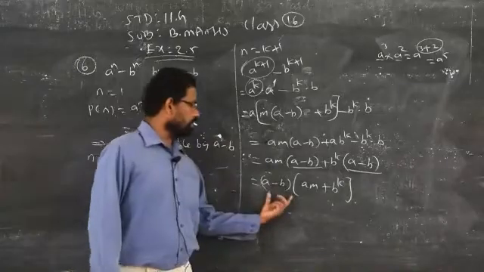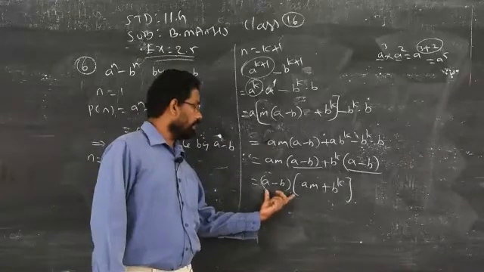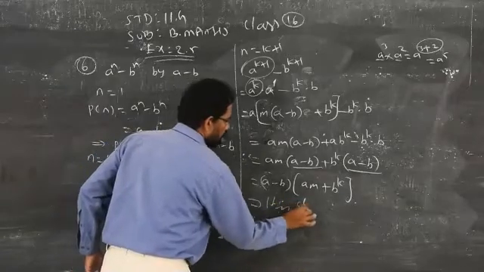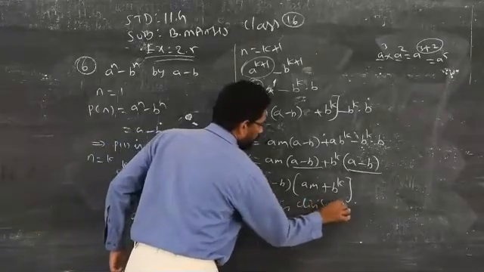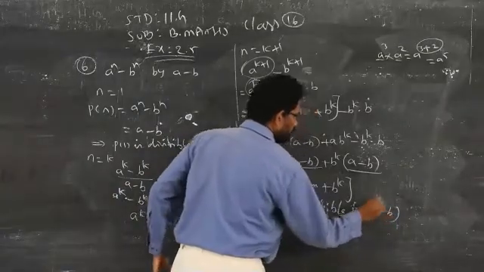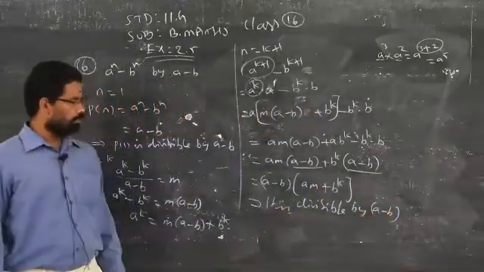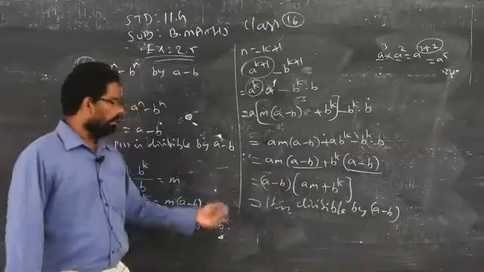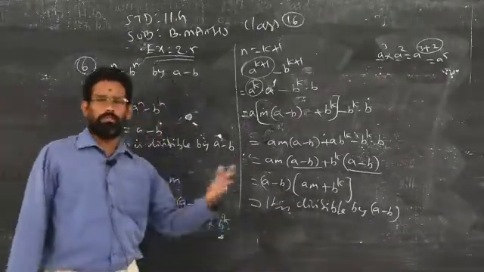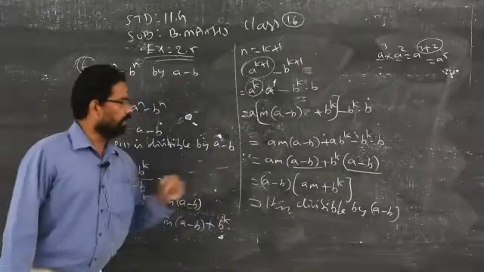Therefore it is divisible by a minus b. Then as usual you have to write the conclusion like the previous model: P of k plus 1 is always true whenever P of k is true.